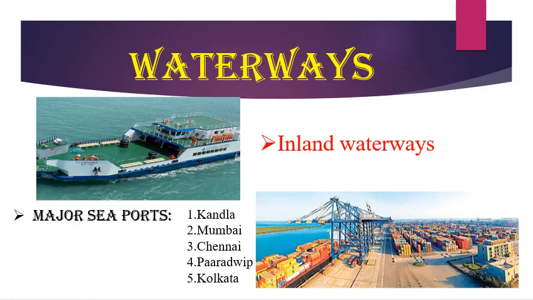Then next one, waterways. Waterways are the cheapest means of transportation. They are fuel efficient, environment friendly and suitable for carrying heavy and bulky goods. They are categorized in two ways, inland waterways and overseas waterways. First, inland waterways are within a country. India has inland navigation waterways of about 15,000 kilometers, navigable by mechanized boats. Then overseas waterways are used from country to country by mechanized boats and ships. So it's called overseas waterways.